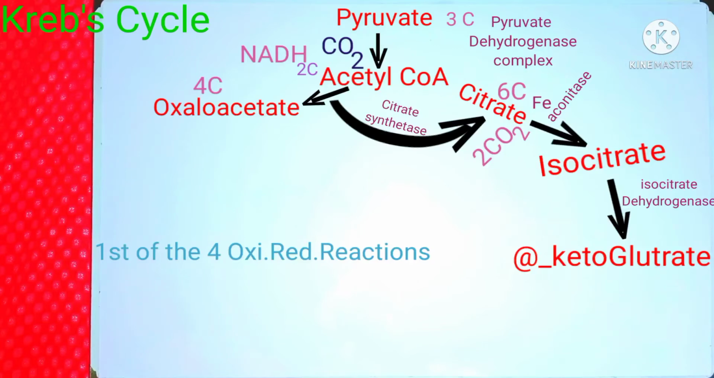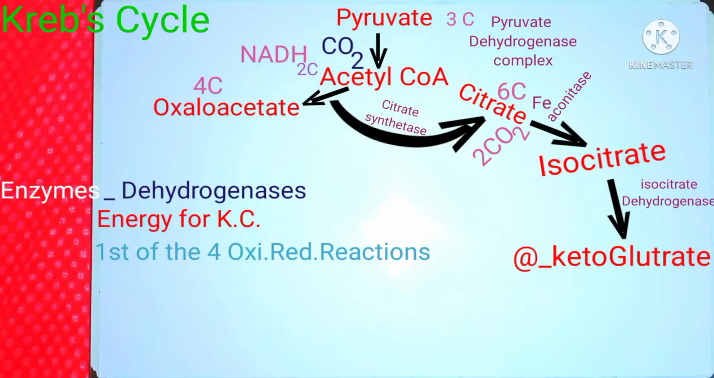These oxidation reduction reactions are those which produce energy in the citric acid cycle, and all of these four reactions utilize enzymes which are known as dehydrogenases. Now what do these dehydrogenase enzymes do, and how do they generate energy? That is very important for you to understand. If you want to understand the term dehydrogenase itself, it literally means removal of hydrogen. So dehydrogenases are basically those enzymes that remove hydrogen from a molecule.